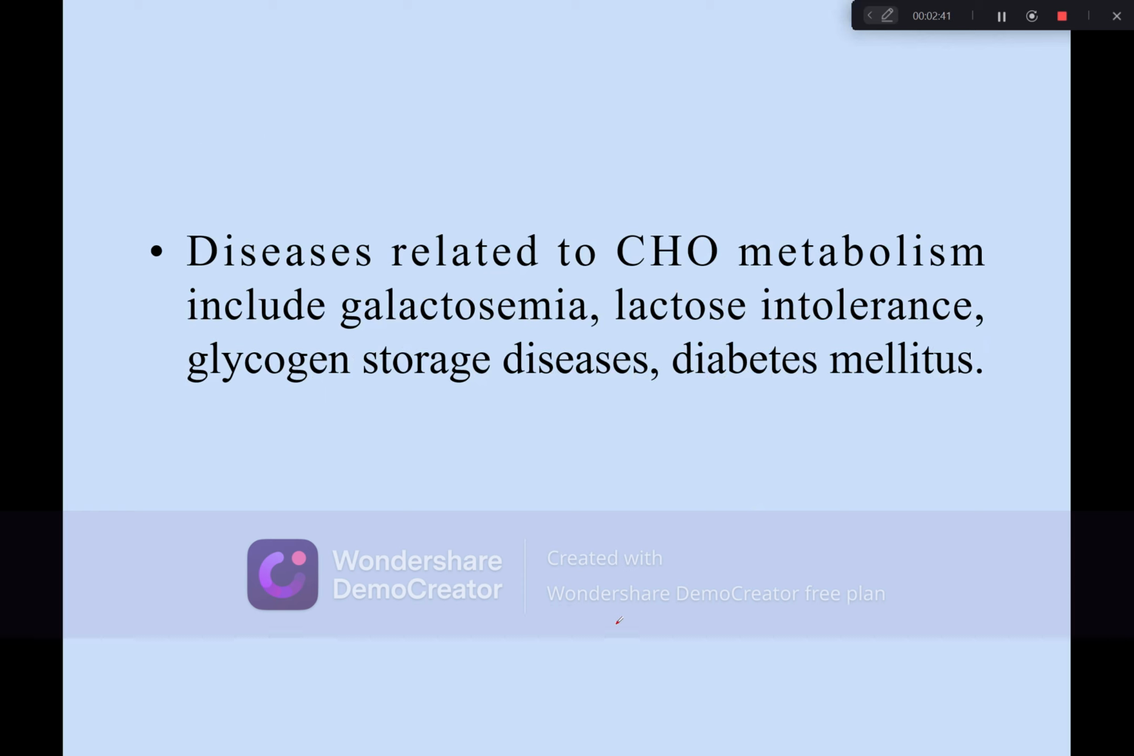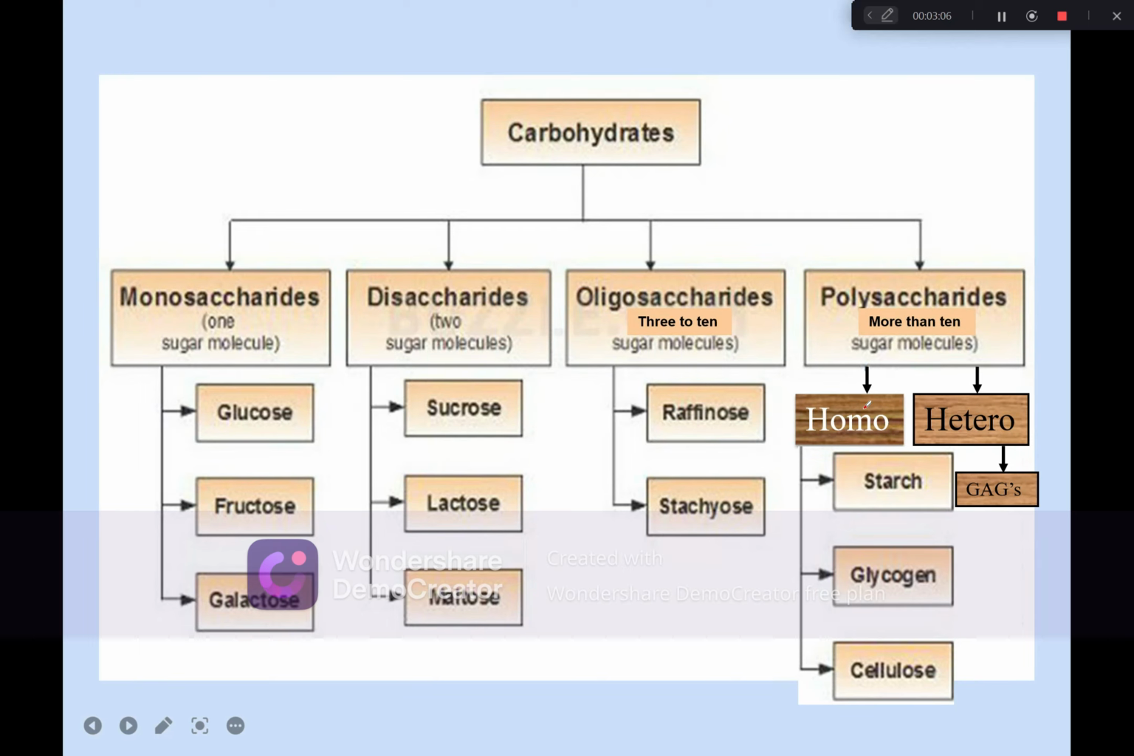Diseases related to carbohydrate metabolism include galactosemia, in which galactose metabolism is defective. Lactose intolerance, in which a person cannot digest the dietary products. And glycogen storage diseases and diabetes mellitus, in which the accumulation of glucose in the bloodstream raises the glucose level.